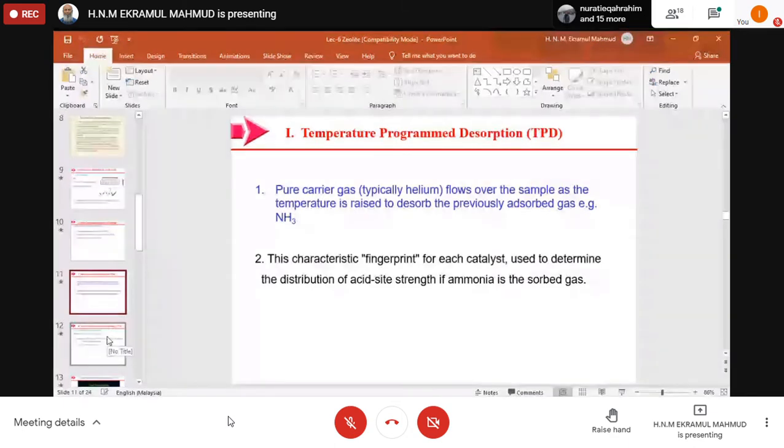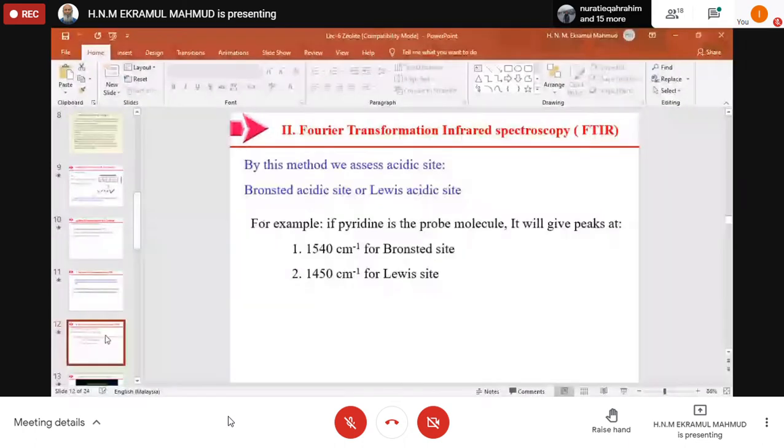By this method, we assess acidic sites, Bronsted acid sites or Lewis acid sites. For example, by FTIR, if pyridine is the probe molecule, we use this pyridine to determine the Bronsted acidic sites or Lewis acid sites.